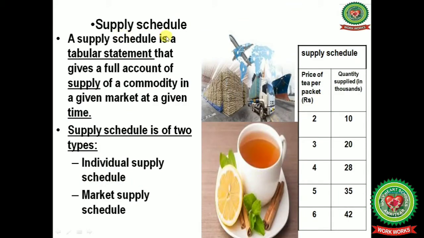Next is the supply schedule. A supply schedule is a tabular statement that gives a full account of supply of a commodity in a given market at a given time. Supply schedule is of two types. The first is the individual supply schedule and the second is the market supply schedule.